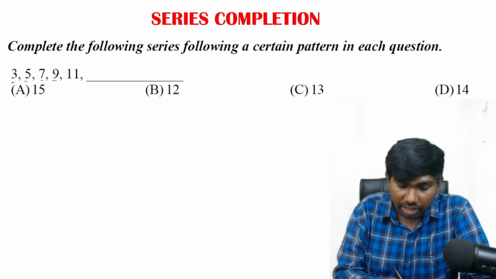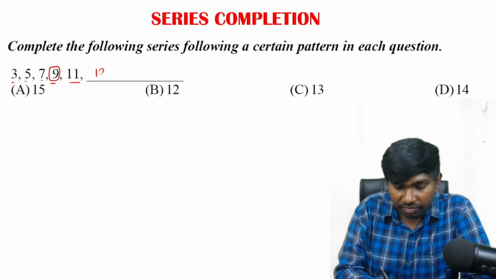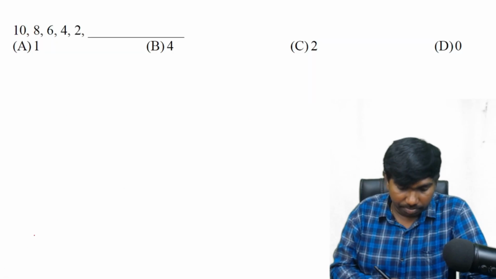3, 5, 7, 9 is also there. 9 is not a prime number. 9, 11. Next odd number, immediate odd number is 13. So 13 is the answer. Very easy question. Next one.